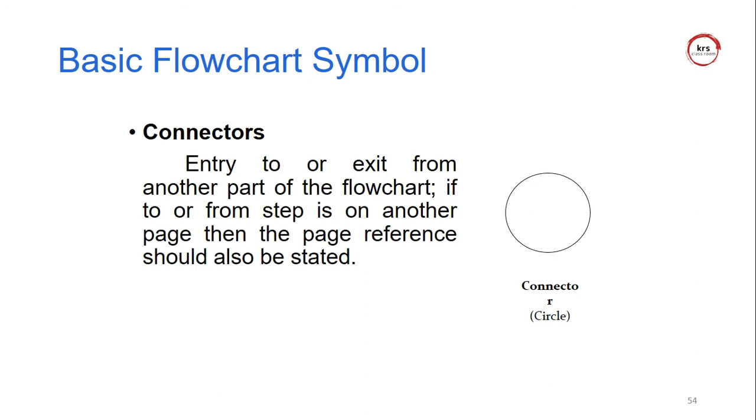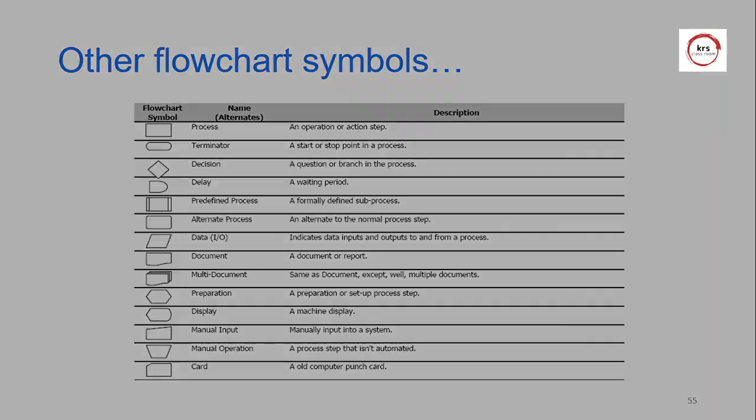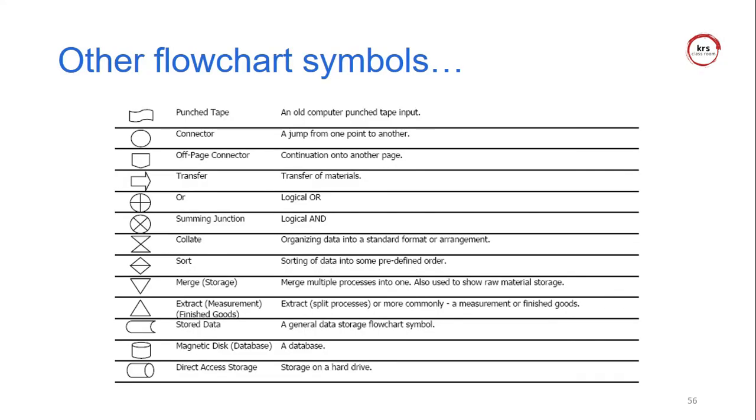When you are going to start or draw a flowchart, you should start with this symbol and stop with this symbol. The connector is also used to connect two different flowcharts, as well as to connect multiple lines.